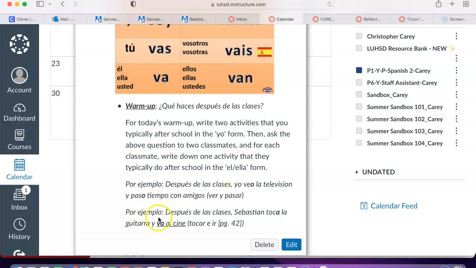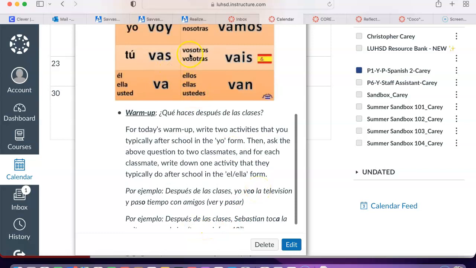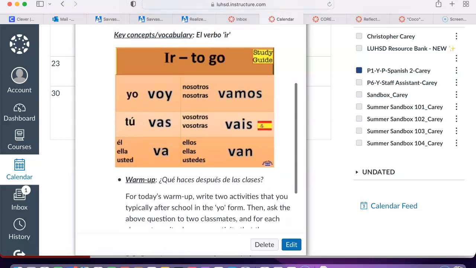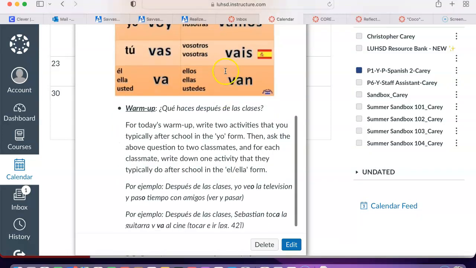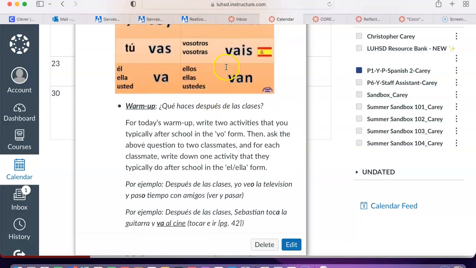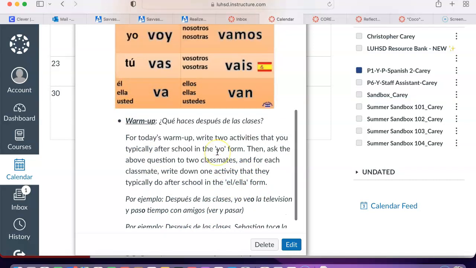So for example, por ejemplo, después de las clases, Sebastián toca la guitarra y va al cine. Tocar, the verb to play music. Ir is the verb to go, and it's actually a verb that we're going to be looking at today that you'll use a lot in Chapter 1B, and there you have the conjugations of the verb ir. We looked at ir already this year, but there you have the conjugations, and in the él/ella form it would be va, when you're talking about people in the third person. So that's your warm-up for today.